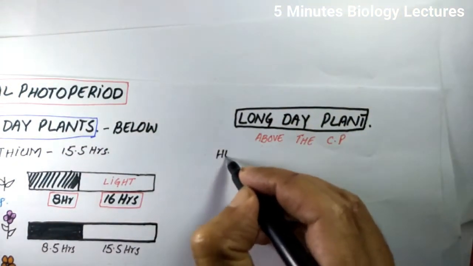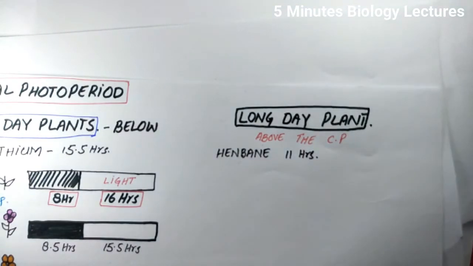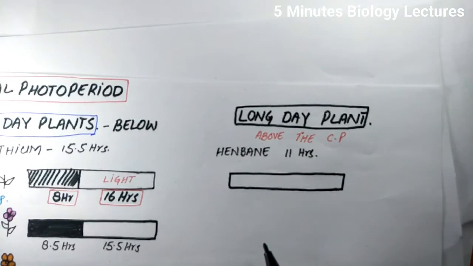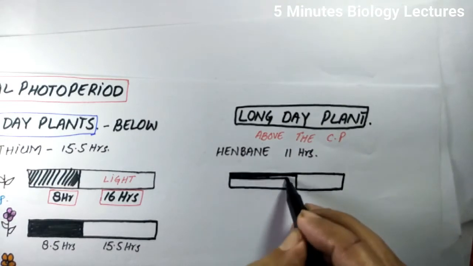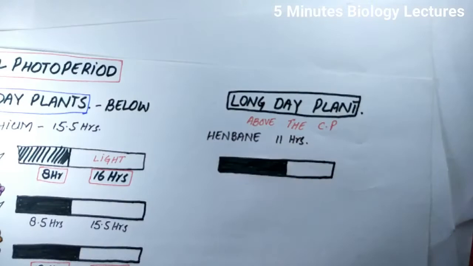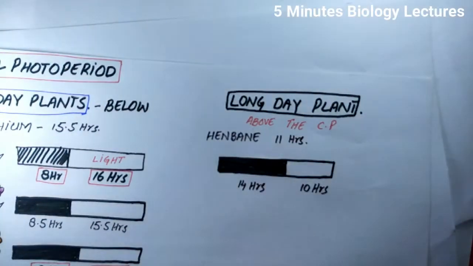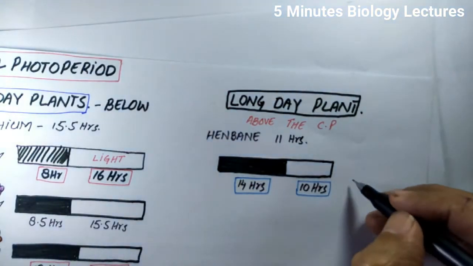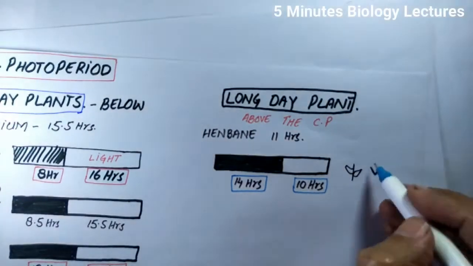Do not get confused with the 11 hours. An 11 hour critical photoperiod means it should flower as we increase the light duration from 11 hours up to even 24 hours, but it should not flower below this critical photoperiod. As in this example, if we provide it with 10 hours of light, it will remain vegetative. And as we increase the light period from 11 hours, it starts flowering.